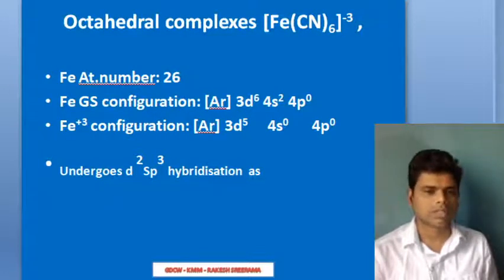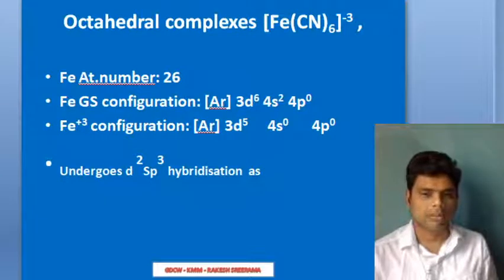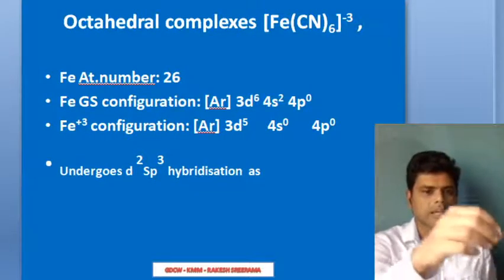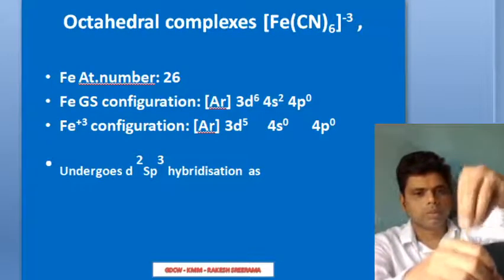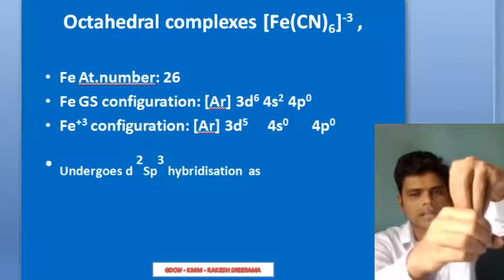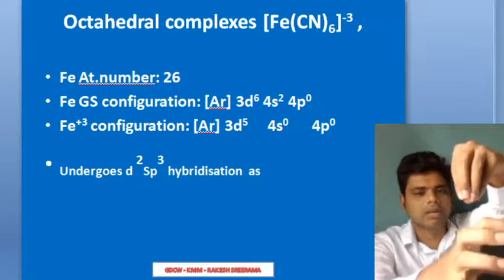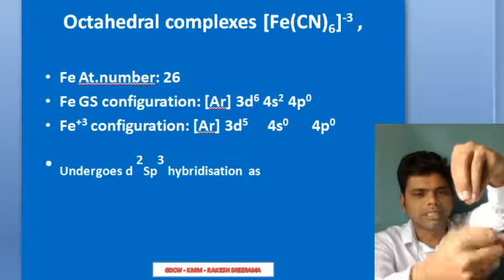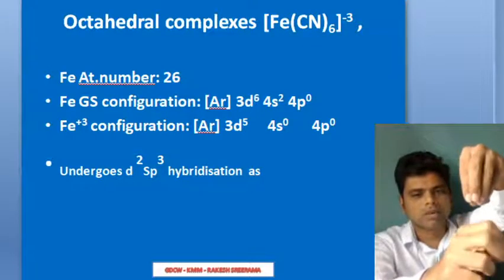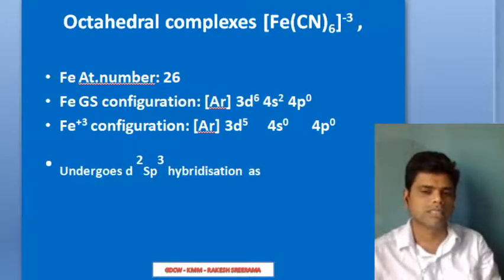Now it has to undergo some kind of changes before cyanide comes to it. When cyanides are approaching towards your central metal ion, some changes have to occur within it. Those changes we study as hybridization. Changes within the central metal ion are studied as hybridization. And what kind of changes is it undergoing?